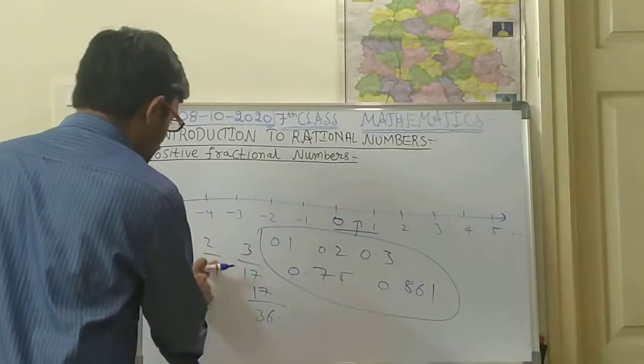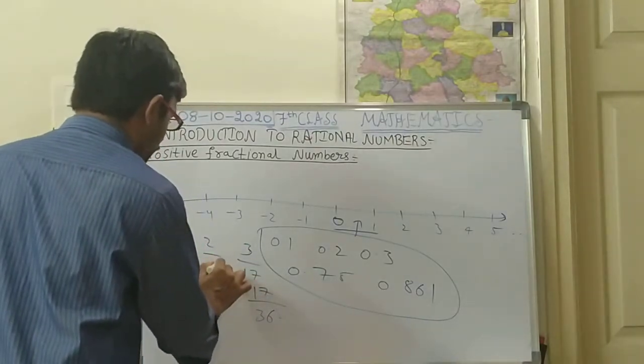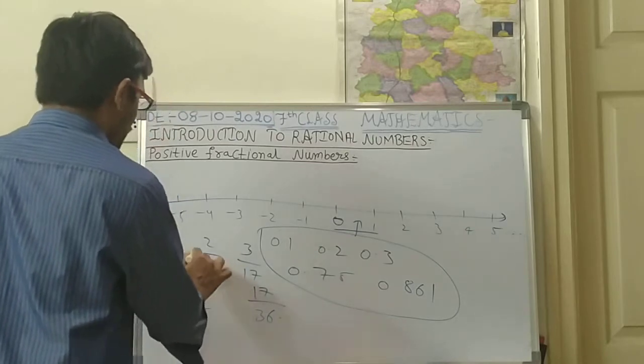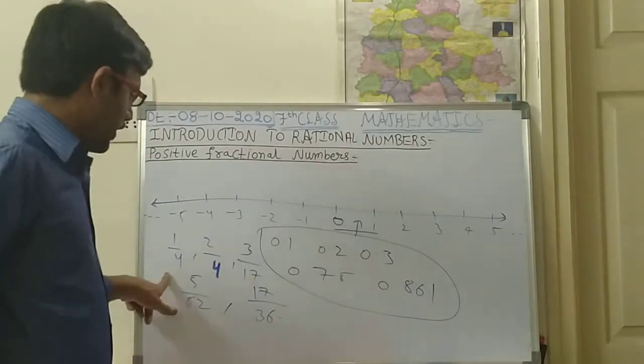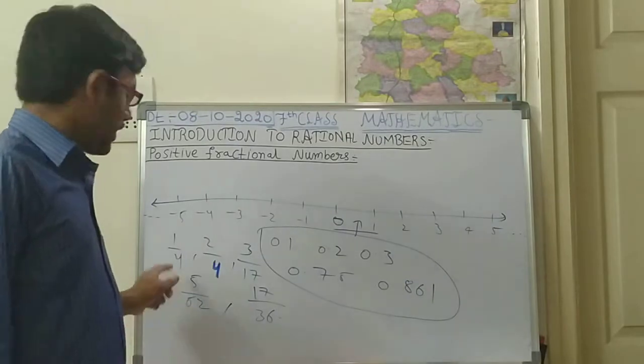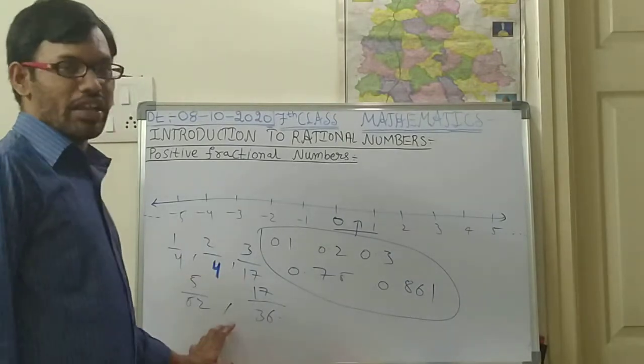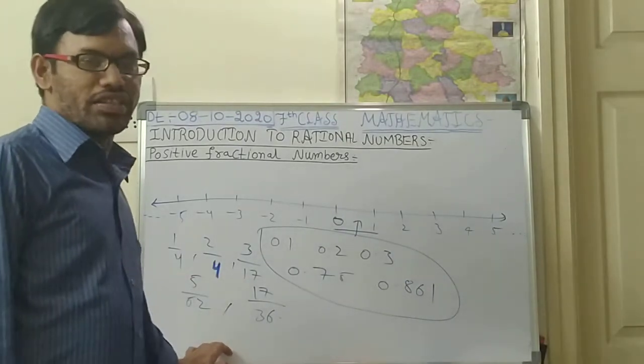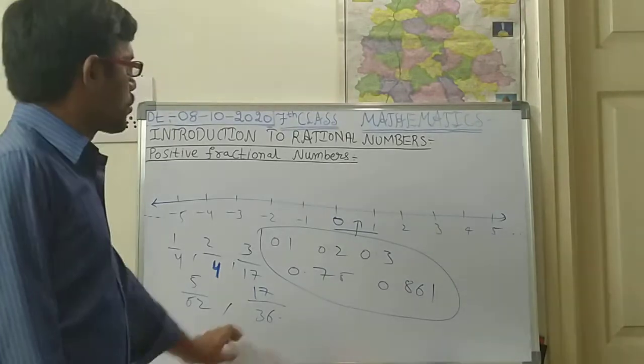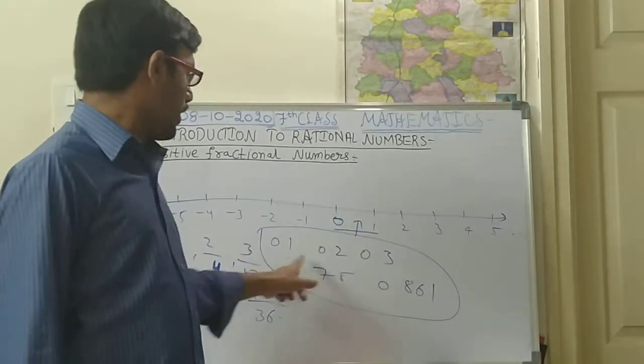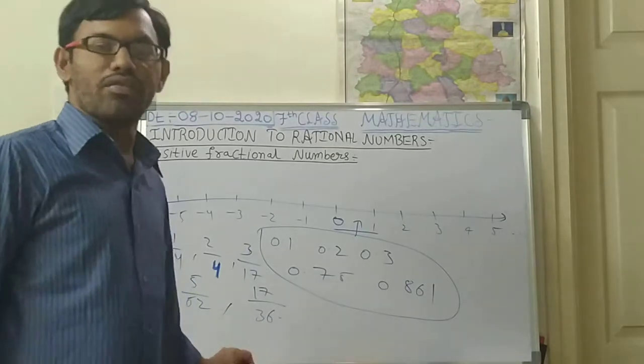So by seeing these numbers, what have you identified? In every number, the denominator is greater. Is it right, children? The denominator is greater. That means these are proper fractions. So in between 0 and 1, all the numbers are proper fractions.